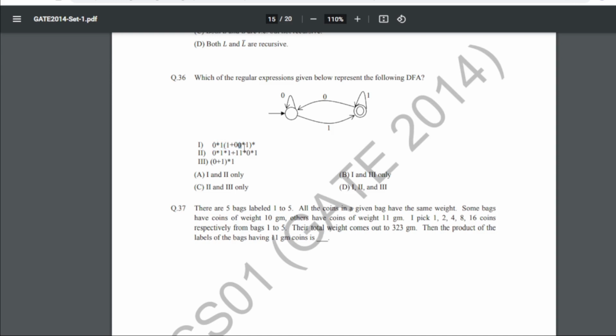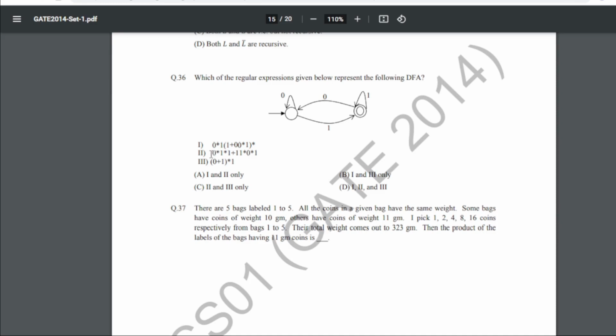It is possible. Now check for the second: any number of 0s, then any number of 1s, then again any number of 0s, then any number of 1s, and at the last we can also get 0. And it is also telling 1 and any number of 1s, then any number of 0s, then any number of 1s.